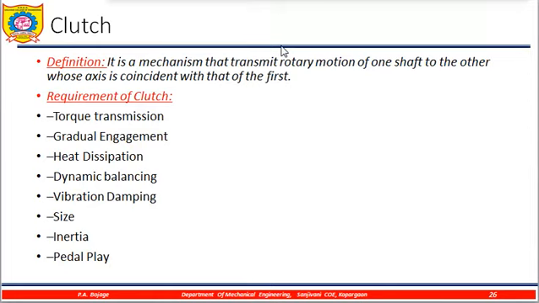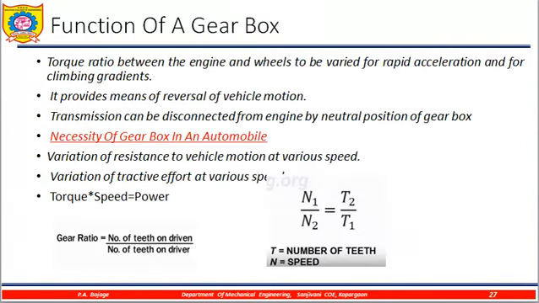Now the requirements of a clutch. So what are the requirements of the clutch? Torque transmission is the first requirement, gradual engagement, heat dissipation. When two shafts are engaged, there may be heat dissipation, dynamic balancing, vibration damping, again size, inertia and pedal play. So in short we have discussed the clutches.